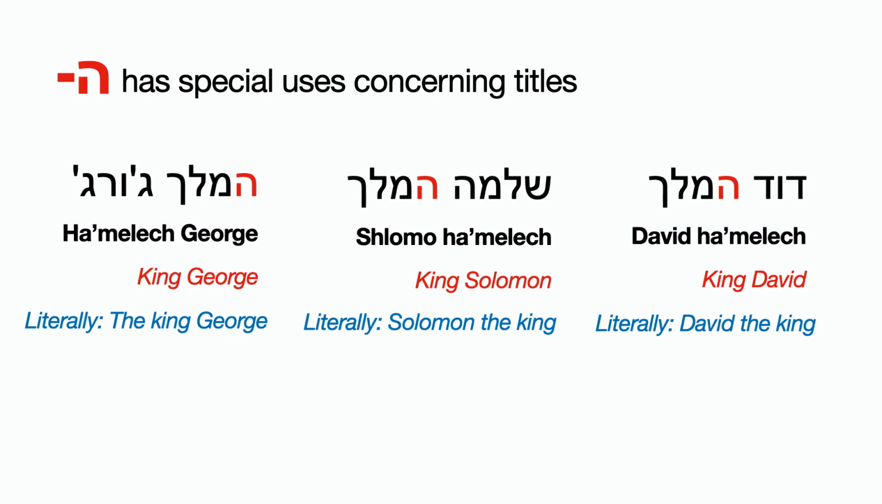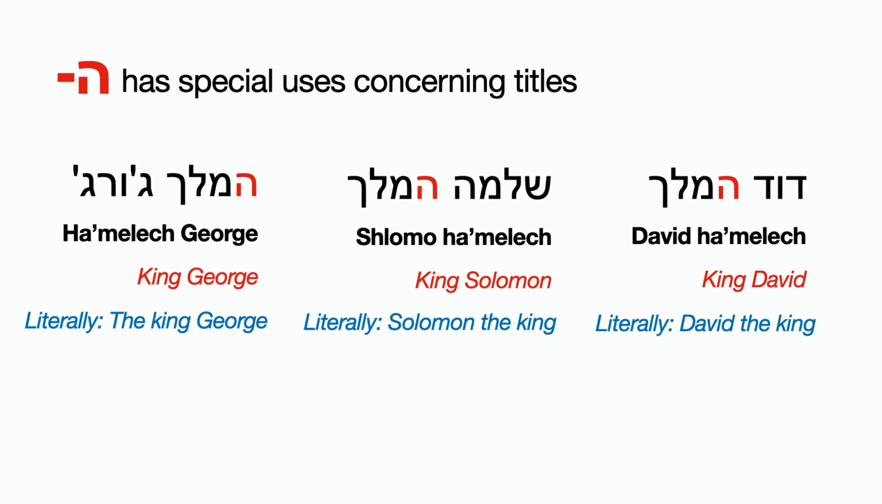Now for our final set of examples, we'll see that ha has special uses concerning titles, right? Like kings or presidents, right? So for King David and King Solomon, we have a special way of referring to them, right? So King David is referred to as David HaMelech. So Melech means king. So David HaMelech means David the king. And same for his son Solomon, Shlomo HaMelech. That's how we say King Solomon, right? Shlomo HaMelech. Shlomo, the king.